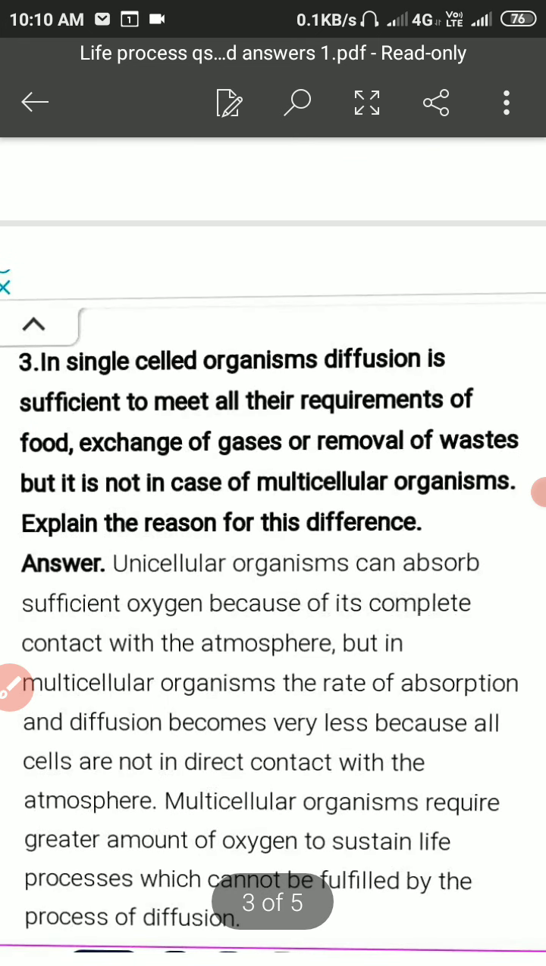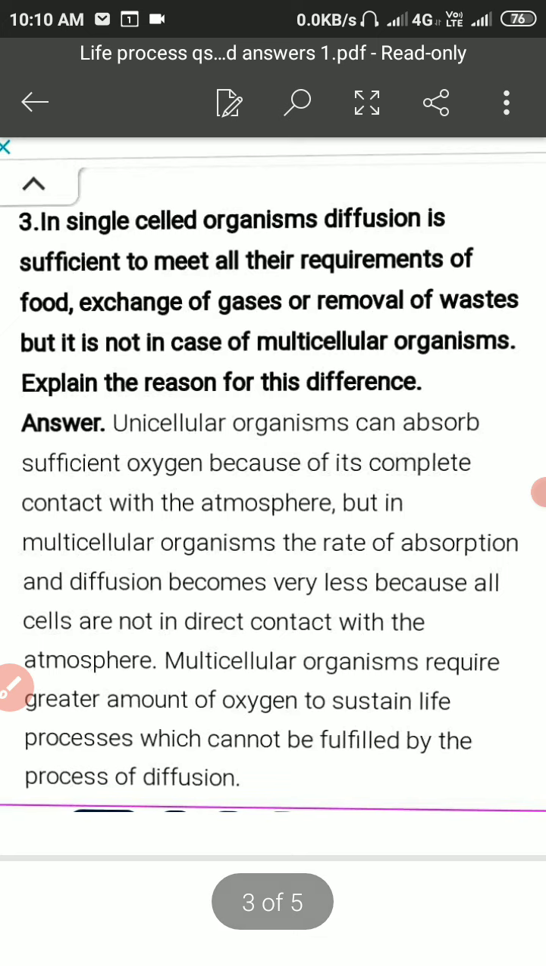And now come to question number 3. In single celled organisms, diffusion is sufficient to meet all their requirements of food, exchange of gases, or removal of wastes, but it is not the case in multicellular organisms. So explain the reason for this difference.